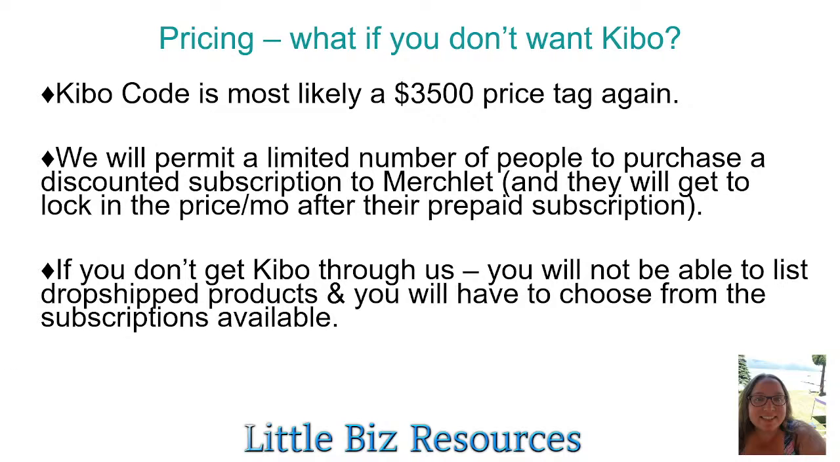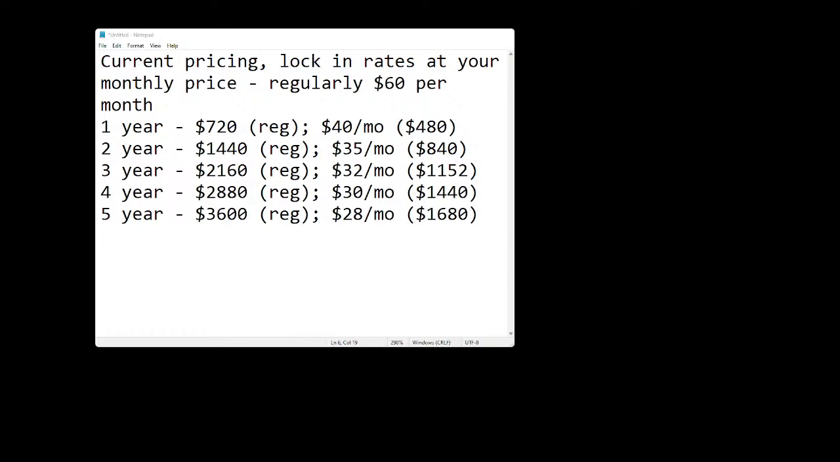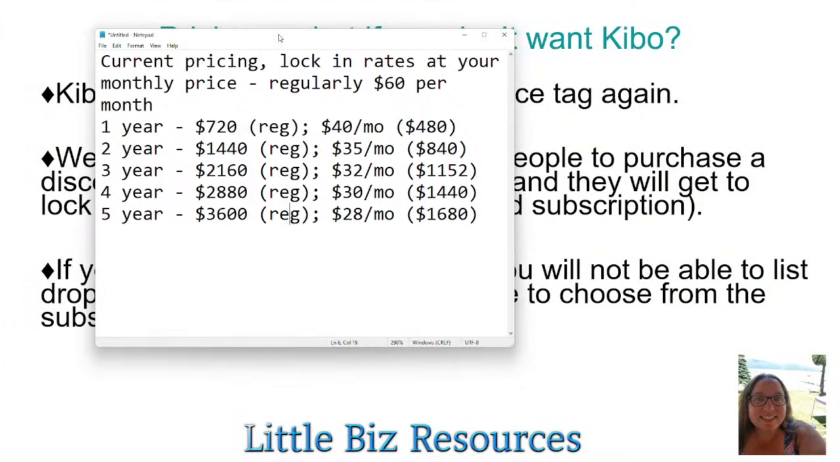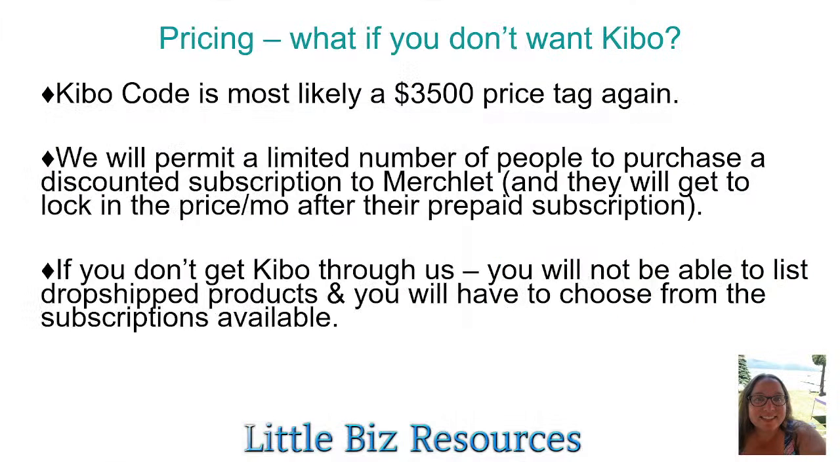So you don't feel obligated to buy Kibo if you don't want to, right? Let me pull this up. Okay. So Kibo Code is most likely a $3,500 price tag again. I believe that's what I saw in the JV documents, but I didn't see a specific number. They just said, oh, this is the commissions, this is everything else. So I think it's still going to be a $3,500 price tag.